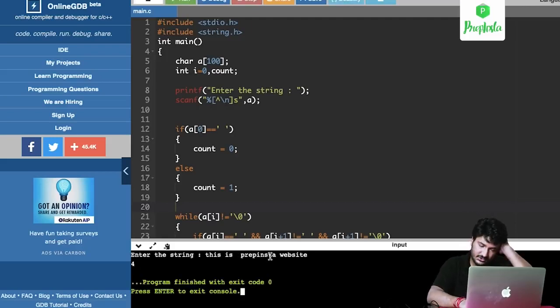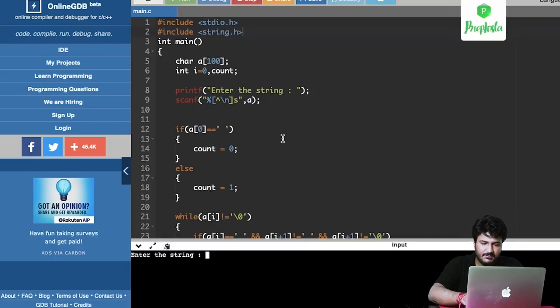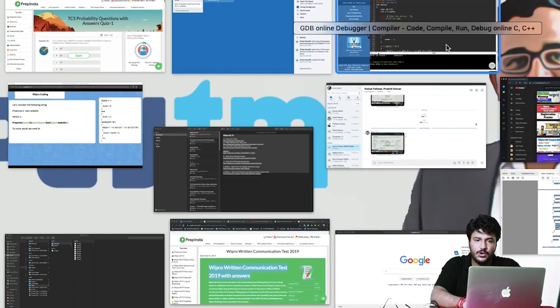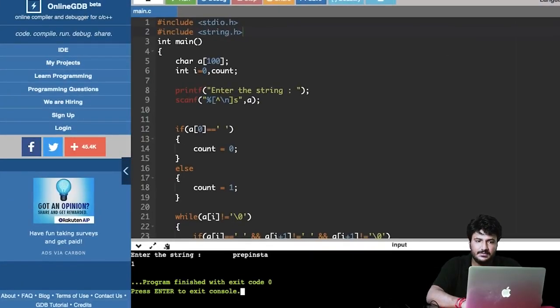So it has considered. Let me again run this code and give multiple spaces, and then let me write prep insta, right? The answer here is 1. It has ignored all of these. So all the test cases are passing with this particular code. So make sure that you follow it correctly, right?